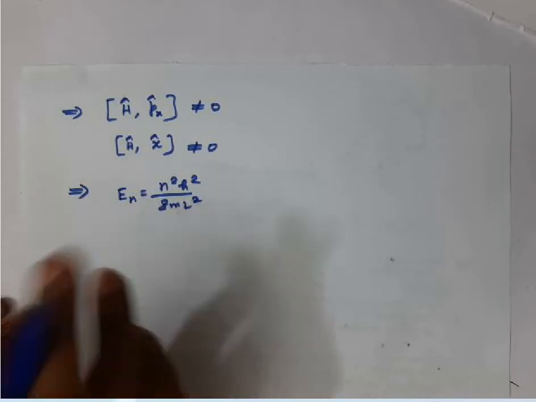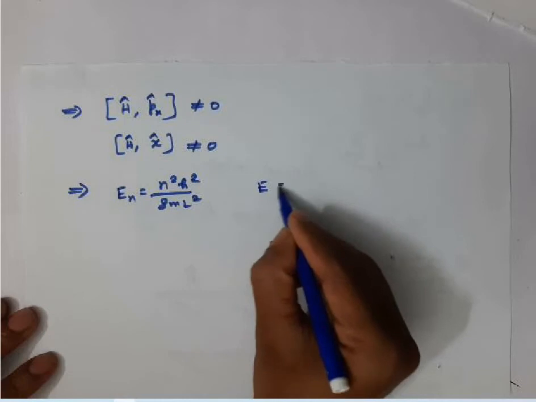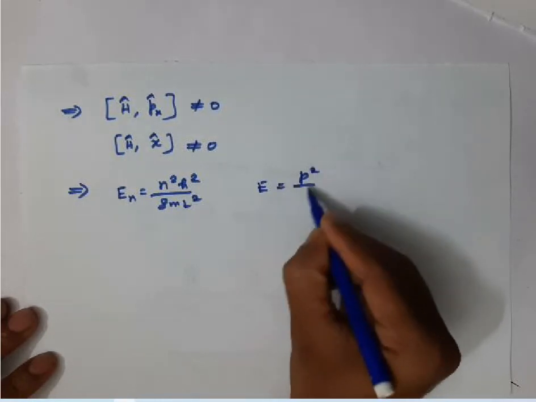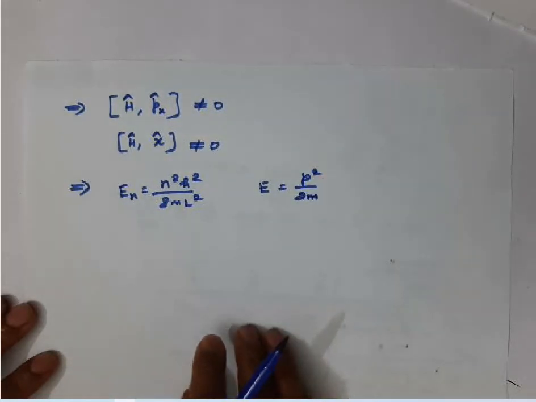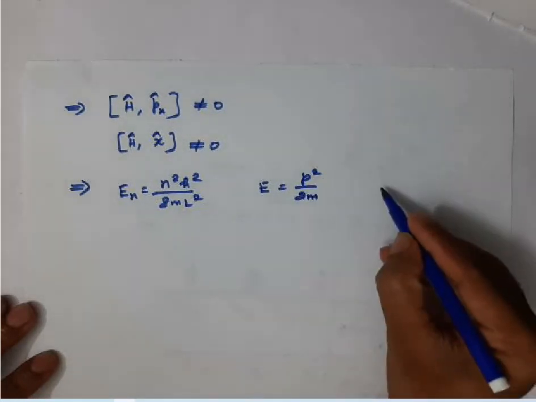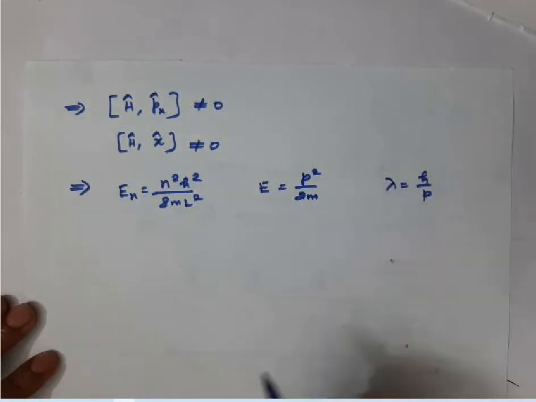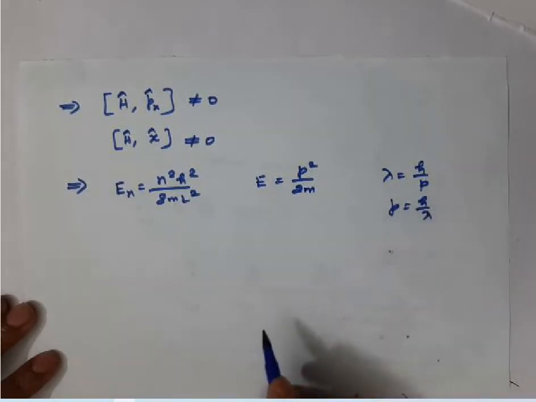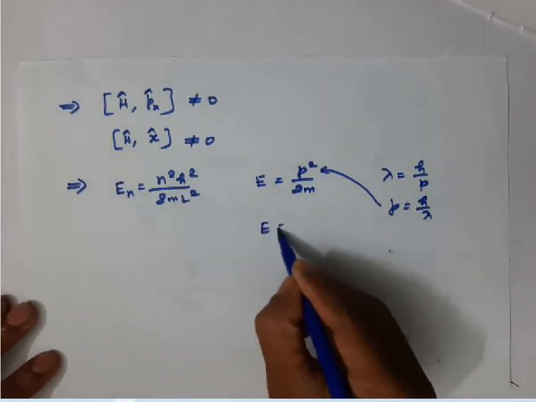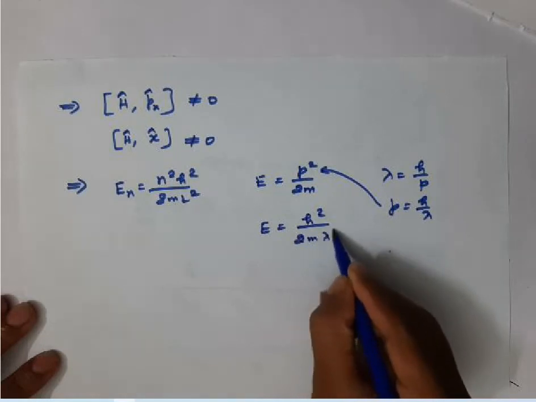Since it is translational kinetic energy, we can also write kinetic energy as E equals P square by 2m, in terms of momentum. And we also know from the de Broglie relation, lambda is equal to h by P, or we can write P is equal to h by lambda. If I substitute this P here, I get E equals h square by 2m lambda square.